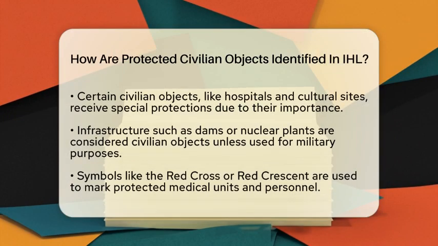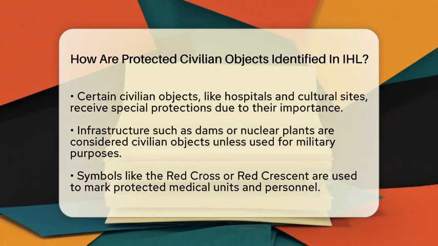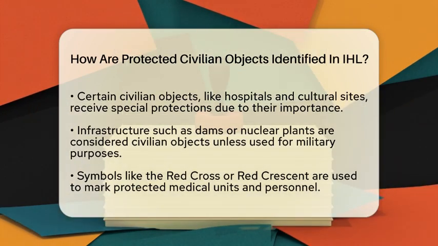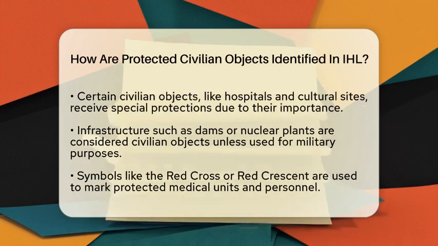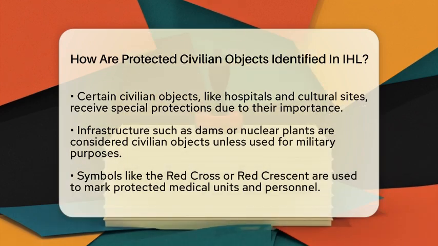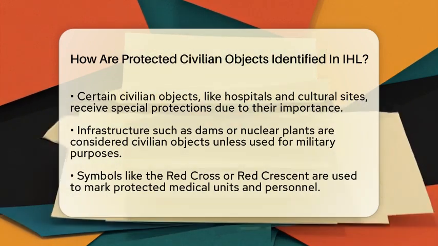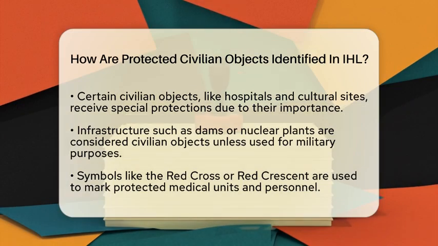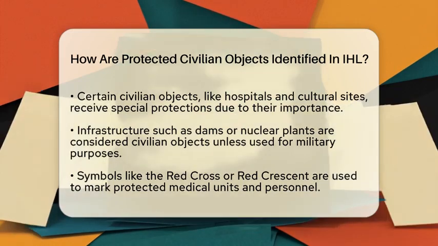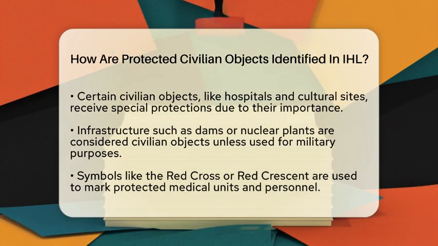Some civilian objects have special protection because they are especially important or vulnerable. For example, hospitals and medical transports are protected because they save lives. Cultural sites like museums or historic monuments also get special protection. Dams, nuclear power plants, and other infrastructure that contain dangerous forces are also recognized as civilian objects unless they are used for military purposes. These objects are identified based on what they do and their importance, not just by physical